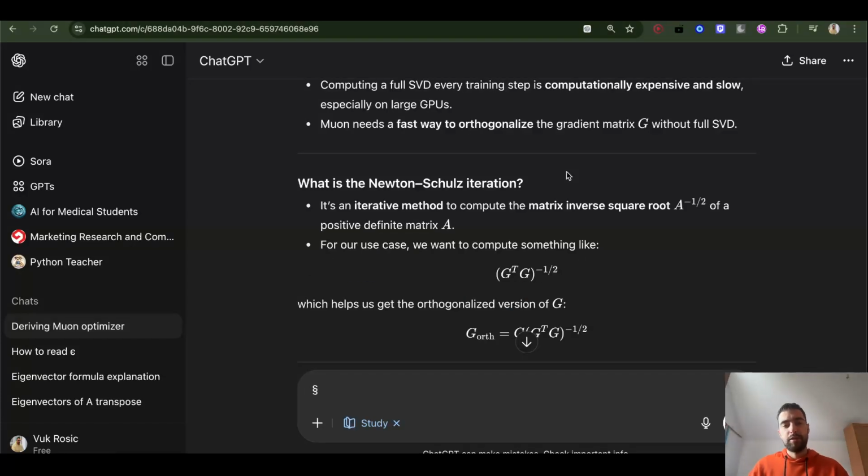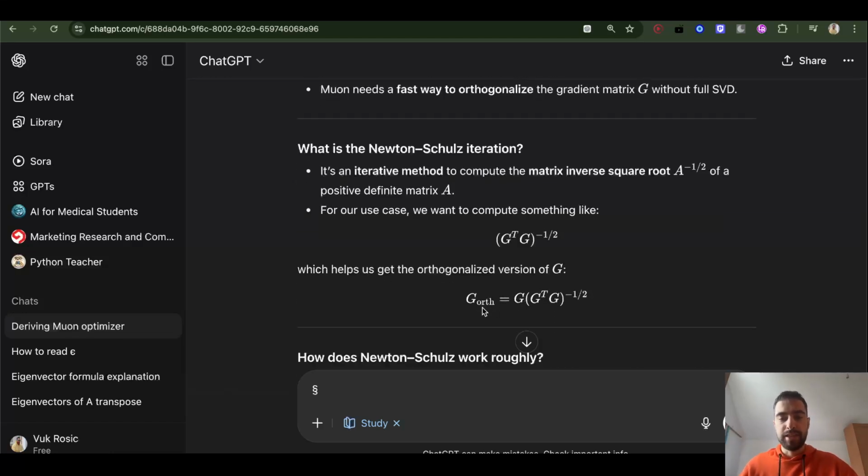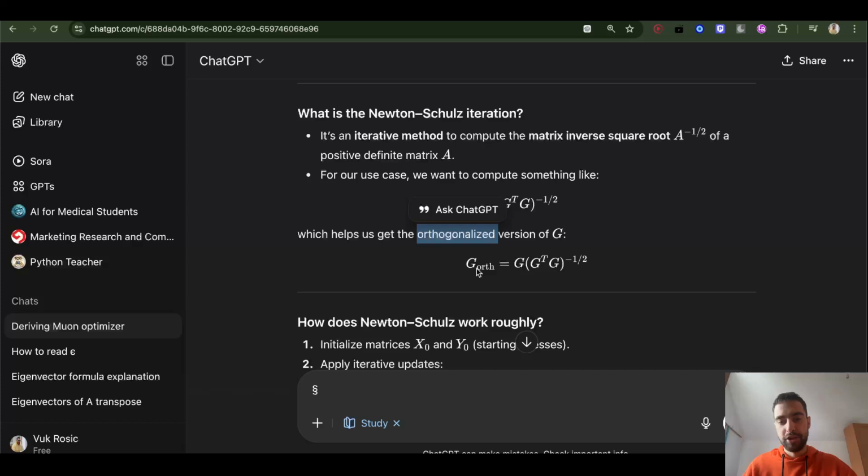As I said, singular value decomposition is too computationally expensive and slow, so we want to do it differently. In order to orthogonalize gradients, we will compute this: G times 1 over the square root of G transpose times G. It's a bit tough, but this is how we can calculate the orthogonalized version of gradients, where each row is normal to each other row, if you look at rows as vectors.